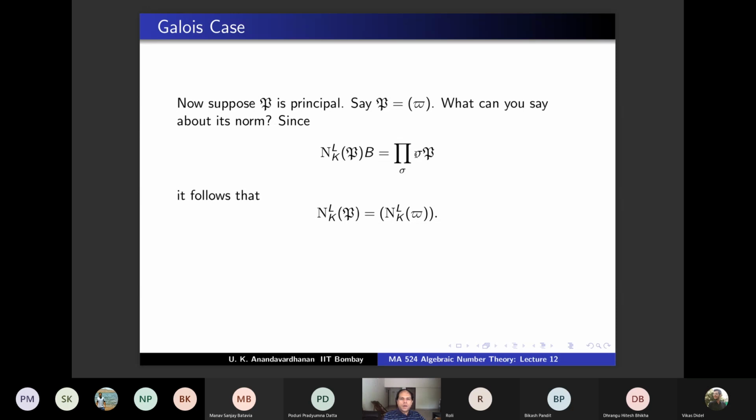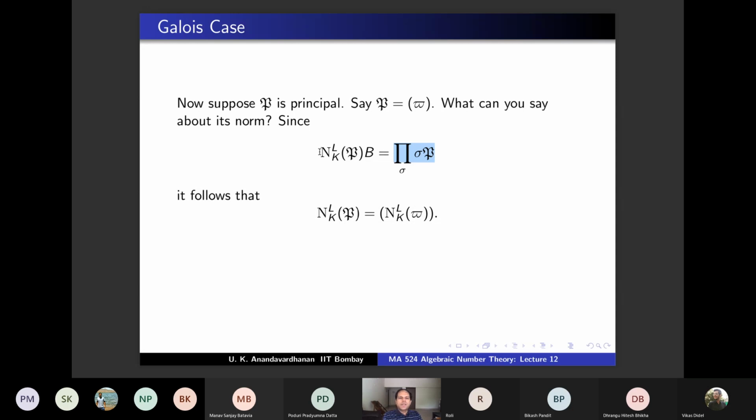So the right hand side is the product of sigma applied to pi and the ideal generated by that, because each of these P is a principal ideal generated by pi. So sigma P will be generated by sigma pi. So the product of sigma P will be generated by the product of sigma pi, which is norm of pi. So the right hand side is this.